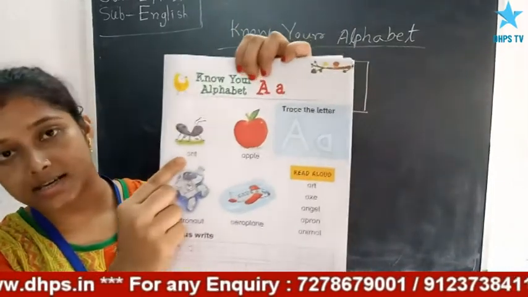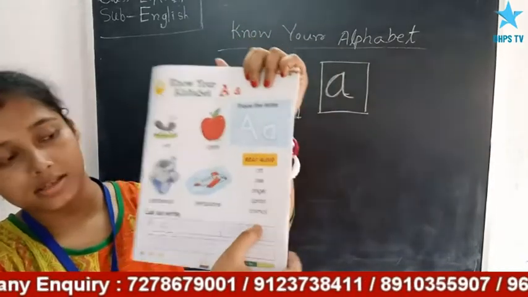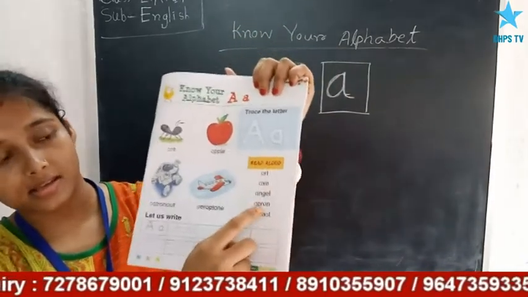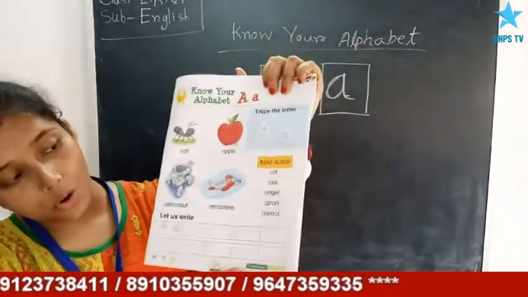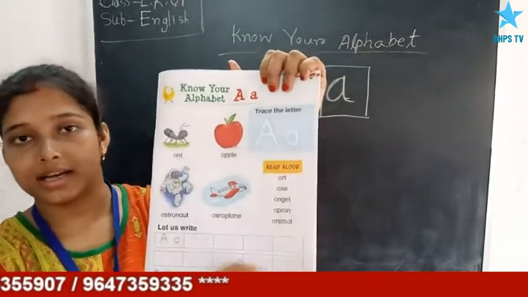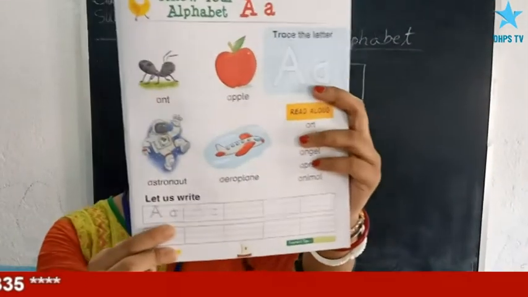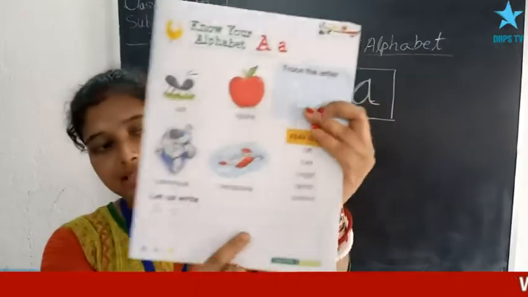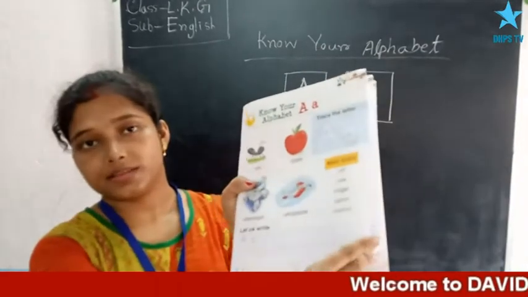And here the letter is a small letter. And also here are some words: angel, apron, and animal. So all these letters start with the particular letter A. And here is a blank box for you. You have to write the letter here properly. Now turn the page.